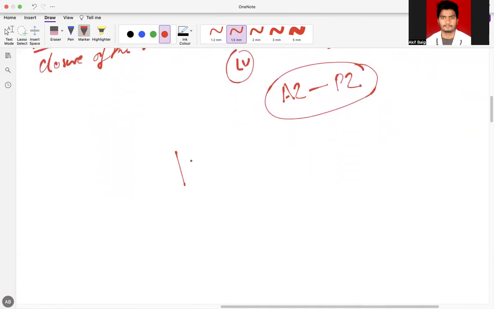So supposing this is the right ventricle, this is the valve here, and this is the pulmonary artery. What is most important is not the total pulmonary artery pressure, but the pressure exactly next to the valve. Supposing this is the pulmonary valve, what is the pressure next to the valve? If this pressure is more than the RV pressure, the valve will close. This pressure is determined by two things. One is the compliance, or what I mean to say, the distensibility of the pulmonary artery.